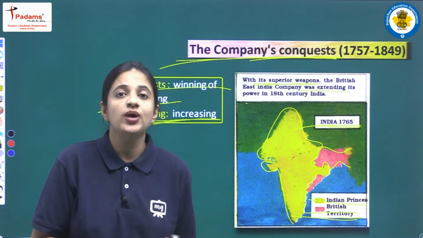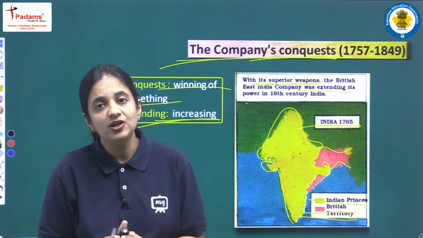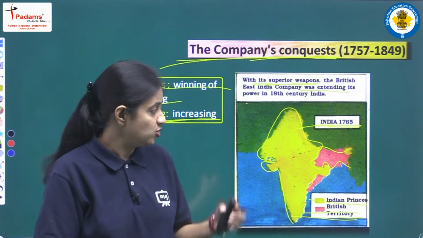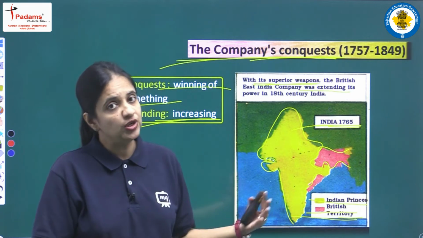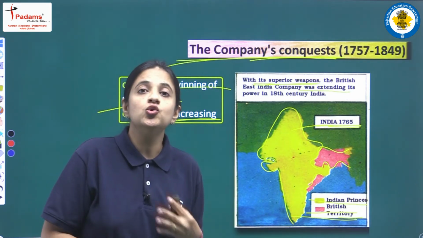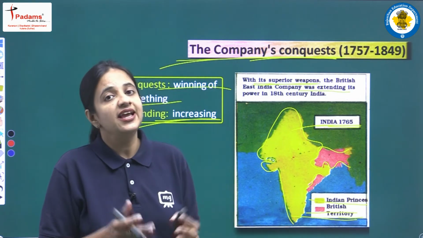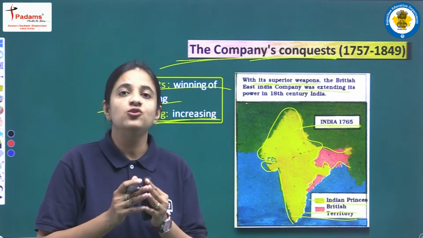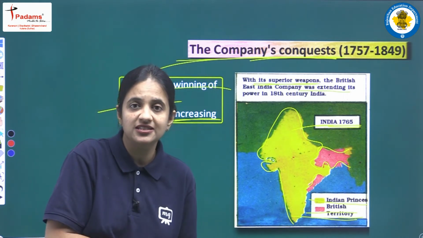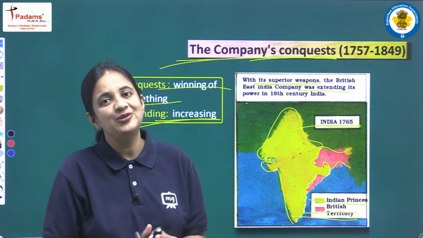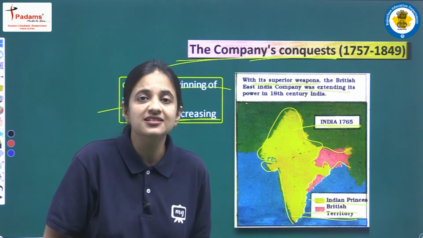They were able to extend, or increase, their territory. Slowly, gradually, they won so many states in India, and finally they started to rule over the people of this country.